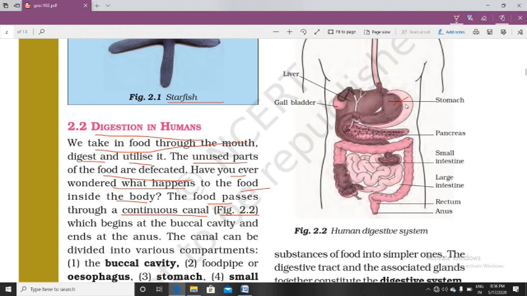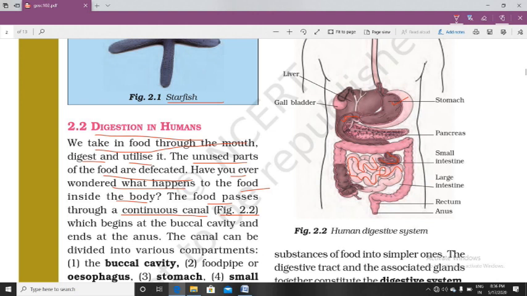Stomach is a ball-shaped structure where food is stored and digested. After partial digestion, it goes to the small intestine, and this tubular coil-like structure is the small intestine. Okay, bachcho.